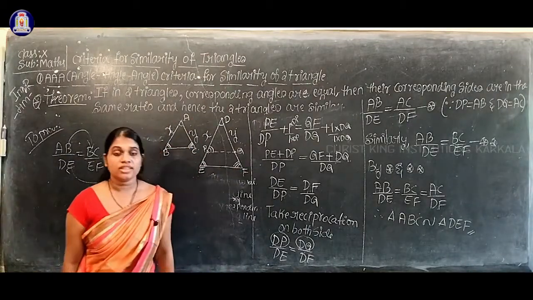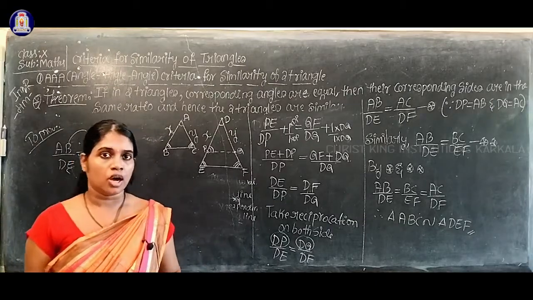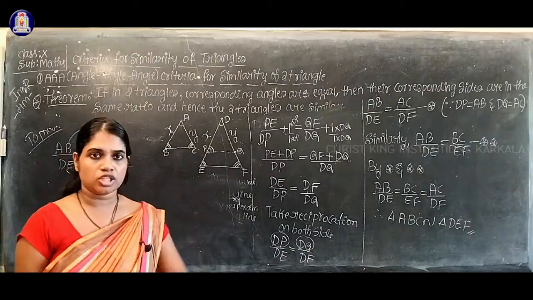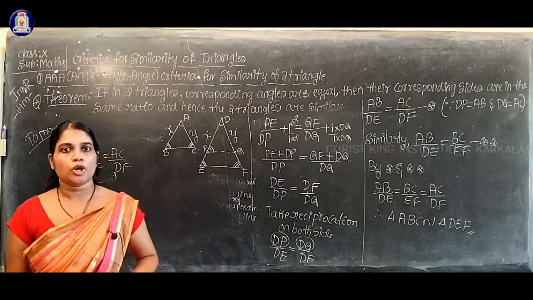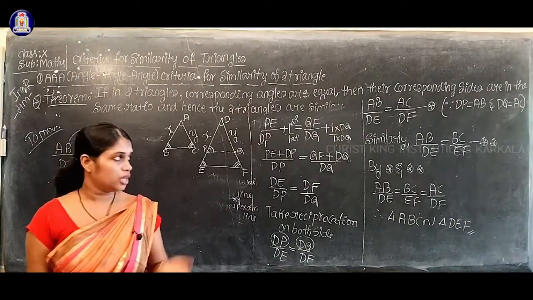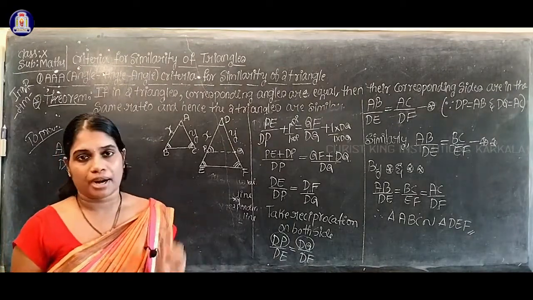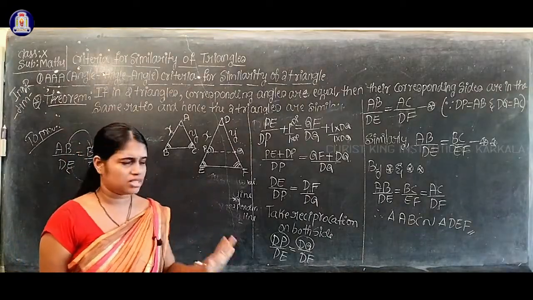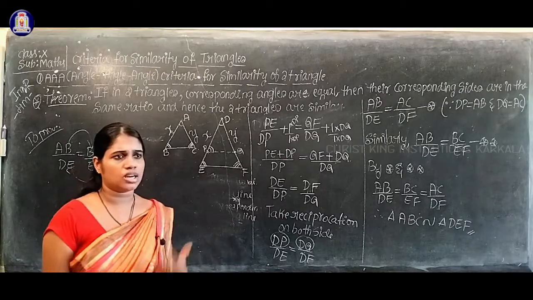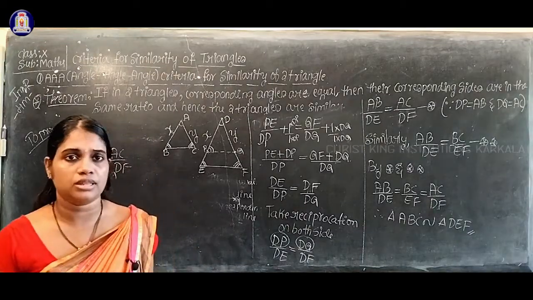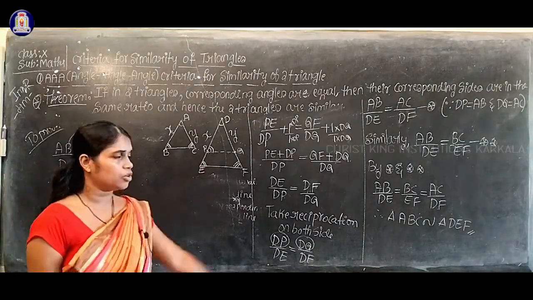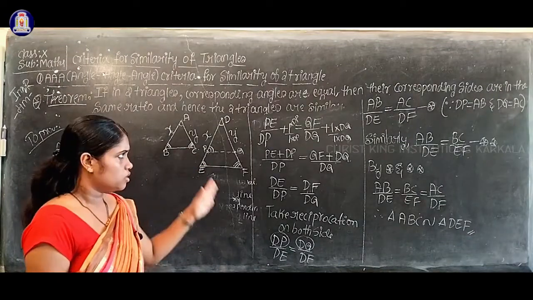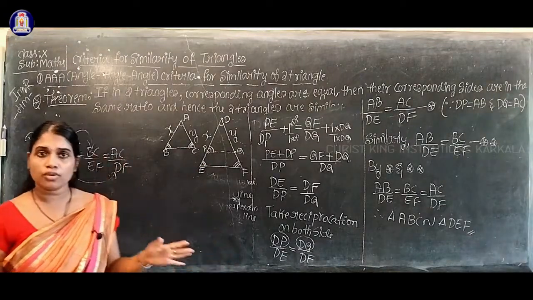Okay, so students, write and practice. Without practice we cannot prove this theorem, or you cannot learn. So what to do? Write and practice this theorem at least 5 to 6 times. This is very easy. Once you understood this theorem, you can solve. This is very easy, simple, nothing is there. By looking at the diagram you have to write, that's all. Okay, so important theorem. This is a 4-mark theorem.